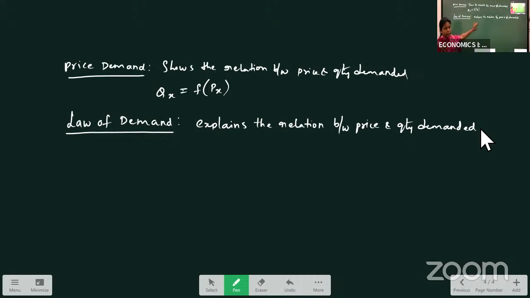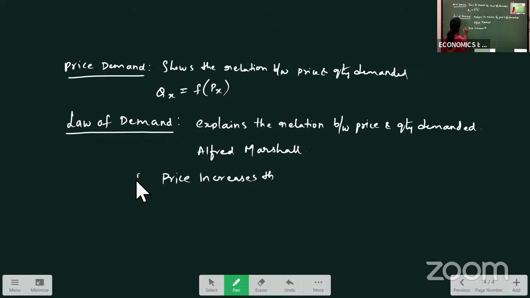It explains the relation between price and quantity demanded, and this law was explained by Alfred Marshall. According to Alfred Marshall, if price increases, then quantity demanded decreases.